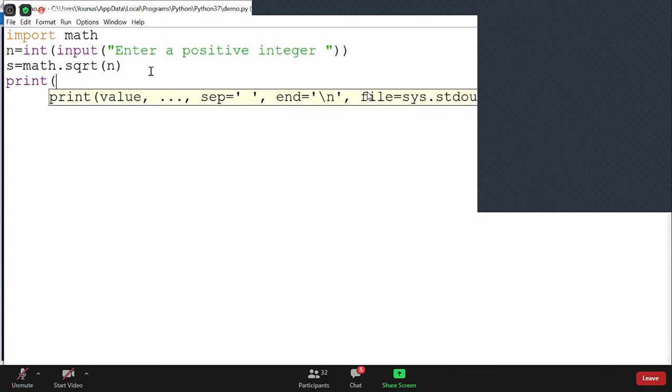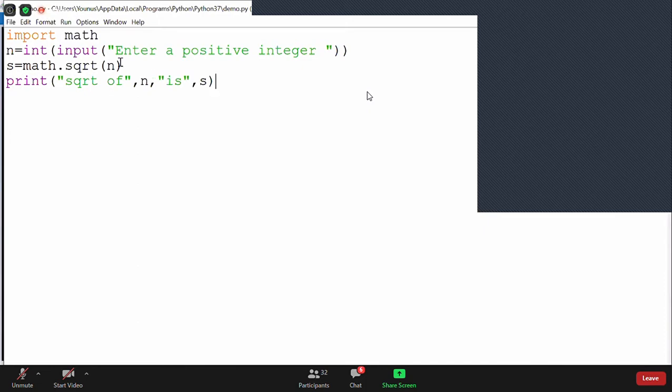I can print sqrt of n is, and I can print this s value. This is a little perfect. Now, is help used only for function details, or what?